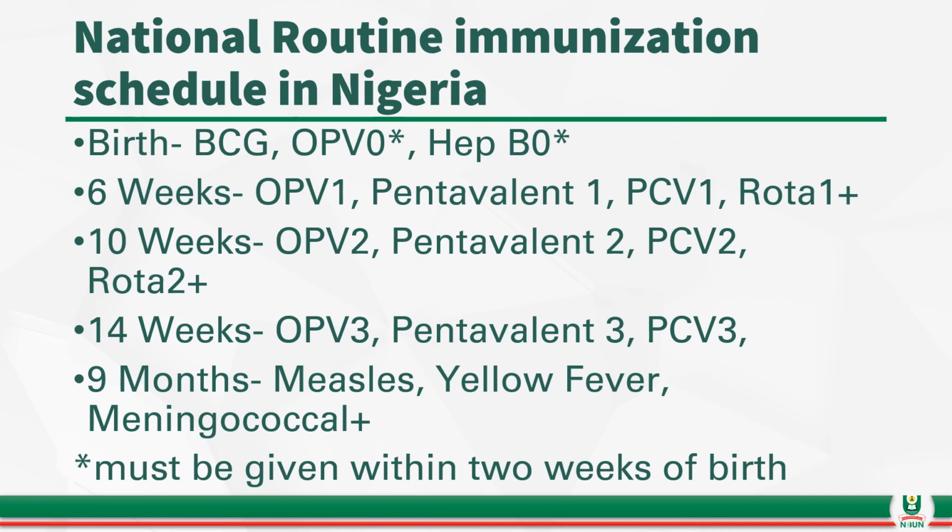Then we have pneumococcal vaccine, PCV1, and then the rotavirus, which is to be introduced later in the vaccination schedule of Nigeria. That's why I put it plus. So the OPV1, pentavalent 1, and PCV1, which is the pneumococcal vaccine, is taken at 6 weeks. At 10 weeks, you repeat OPV2, pentavalent 2, and PCV2, and then the rota 2. And then at 14 weeks, OPV3, pentavalent 3, and PCV3, excluding the rota. Then at 9 months, receive measles, yellow fever, and meningococcal vaccine.